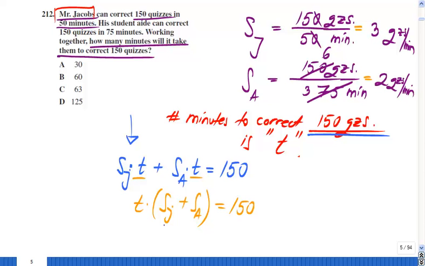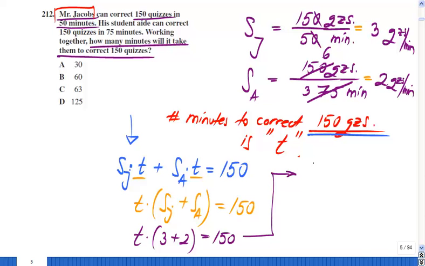Okay, so let's plug them in. So what I have is the time that it takes them to correct 150 quizzes equals that time times Jacobs' speed plus his aide's speed, and that should give you 150. Well, 3 plus 2 is 5, right?